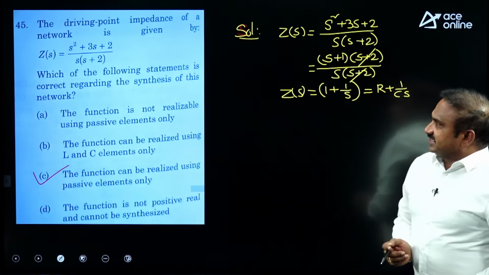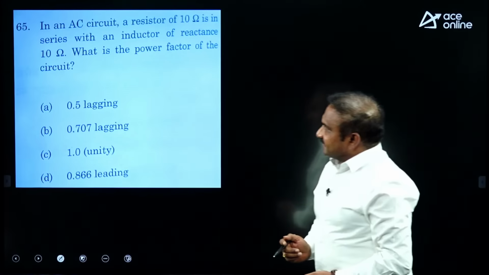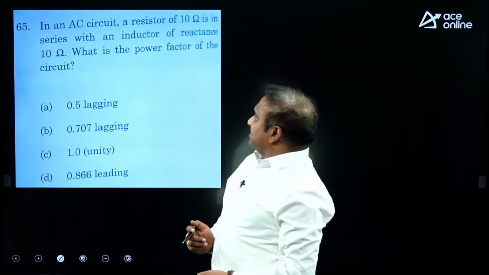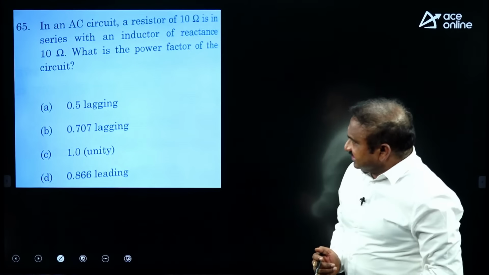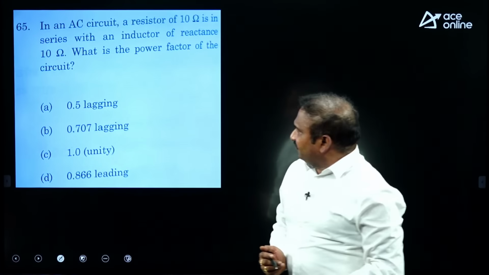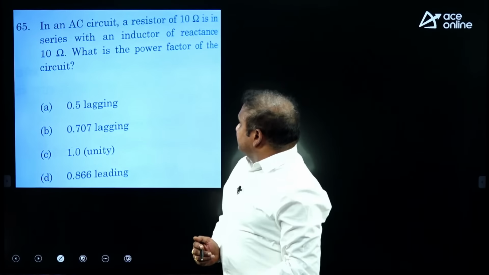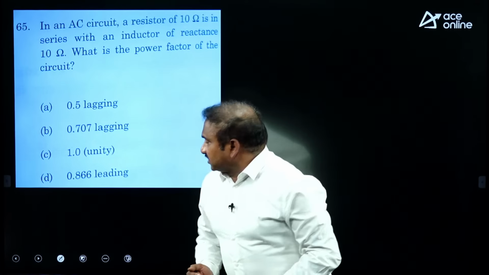Now let me consider the next example. In an AC circuit, a resistor of 10 ohms is in series with an inductor of reactance 10 ohms. What is the power factor of the circuit?